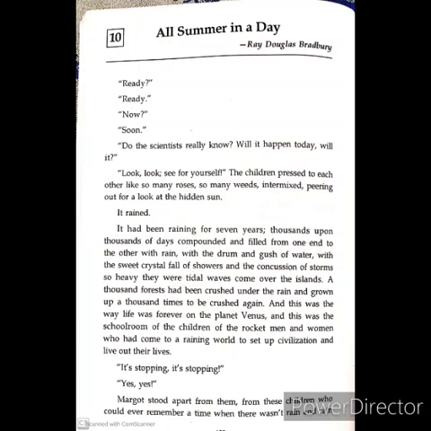So here it has been mentioned the way it rains, the way sometimes there are such heavy storms that everything becomes... And the concussion of storms so heavy they were tidal waves come over the islands.